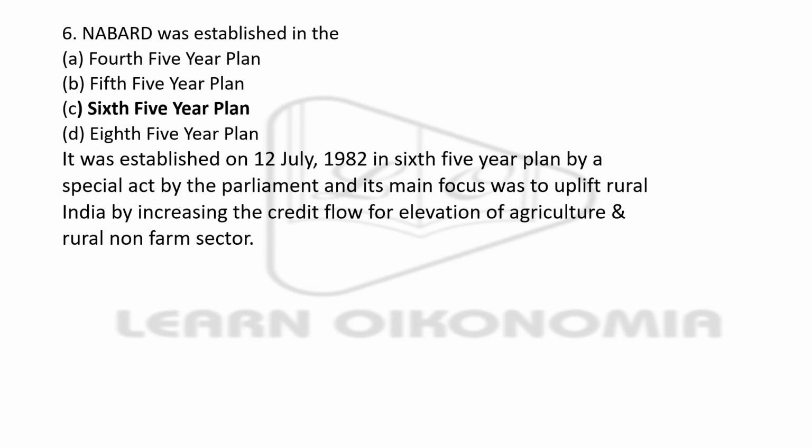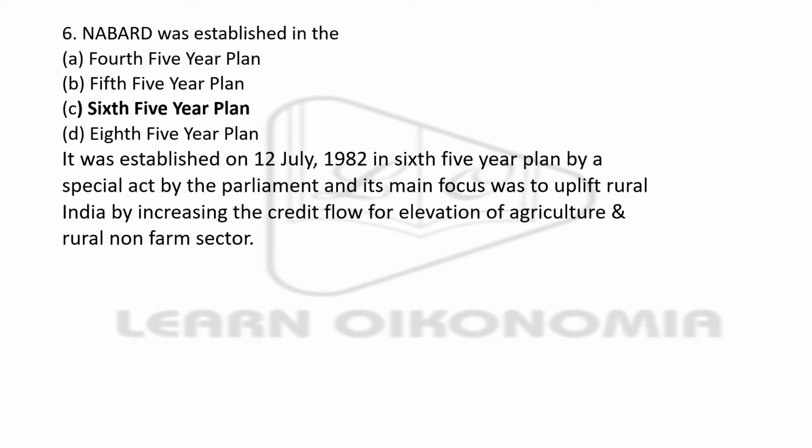Now another question pertaining to NABARD. NABARD was established in the period of which 5-year plan? 4th, 5th, 6th, or 8th. The right answer is option C, the 6th 5-year plan.